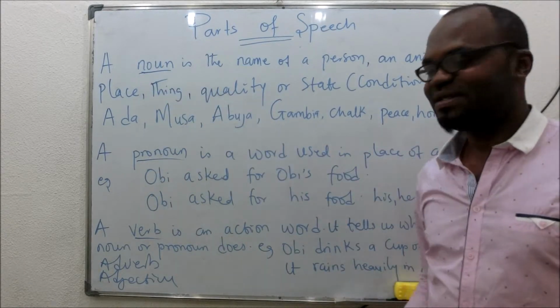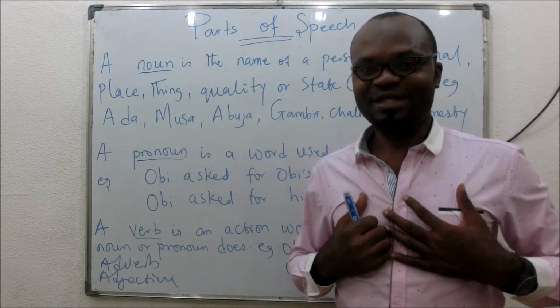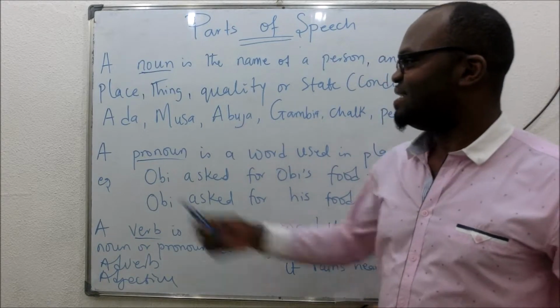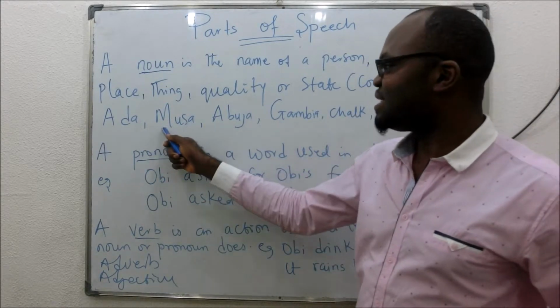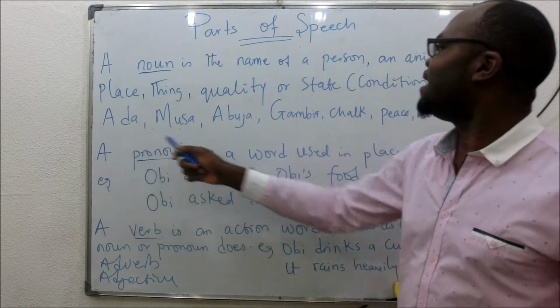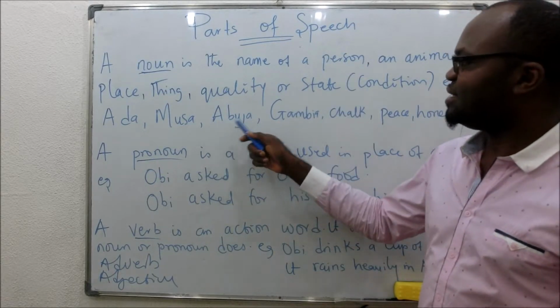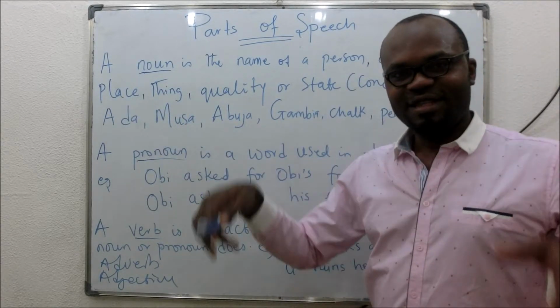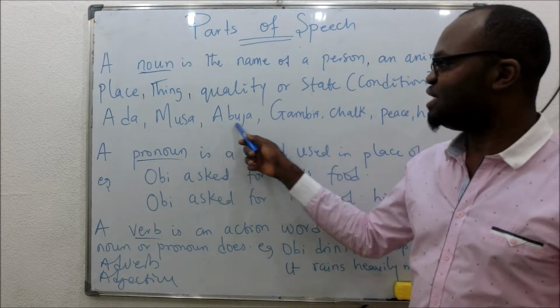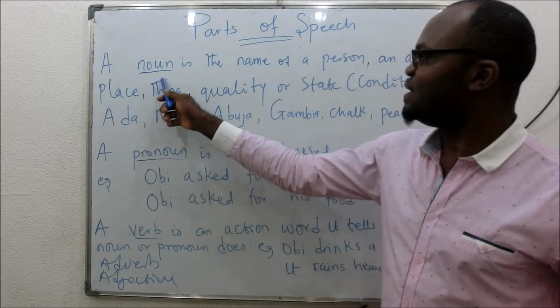Examples of noun: my name, Augustine, is a noun. Ada is a noun. Musa is a noun because both of them are names of persons. Abuja is a name of a place. The city where we are in here, Abuja, so it's the name of a place, so it's also a noun.